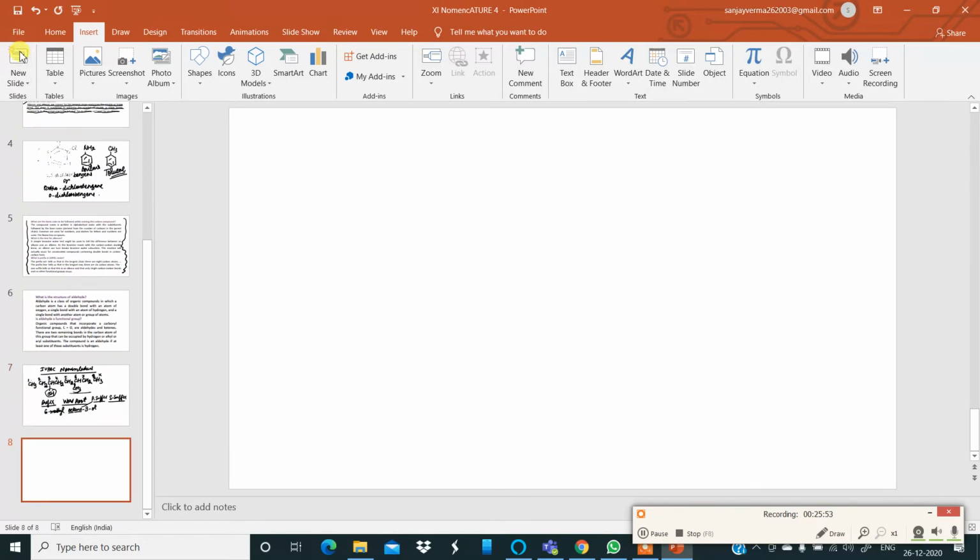Now another example. Example number two. I am taking a very simple compound using bond line notation. I am writing Cl, bond, bond, bond. There I'll put a double bond and there is a hydrogen over here. This compound may also be written properly without using the bond line notation.